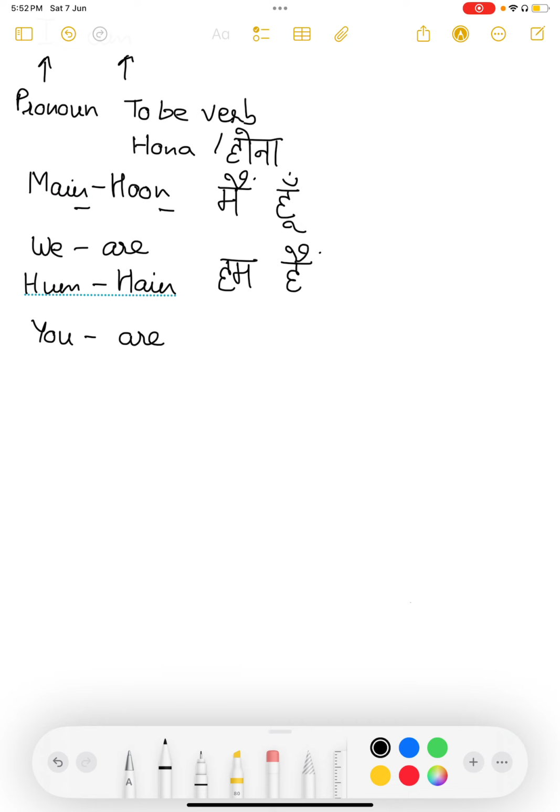Now in Hindi, we have three different ways of saying you are based on the levels of formality. So let's start with the formal one. This pairing is आप हैं. हैं is nasal here.